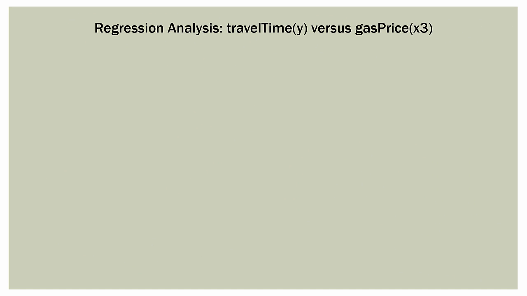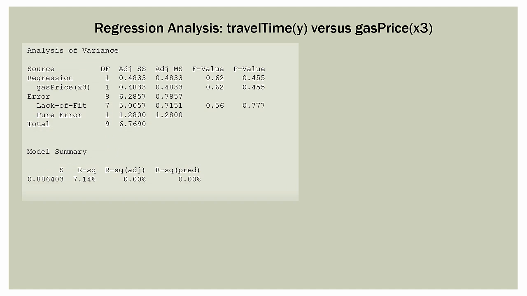So finally, here's our last simple regression: gas price X3 and travel time Y. We go across the regression line here. We have an F value of 0.62. That's very low. Then we have a P value of 0.455. That is not significant. That's obviously not below 0.05. So that basically confirms what we looked at in the scatter plots and correlations, and that is that gas price really has no linear relationship to travel time.